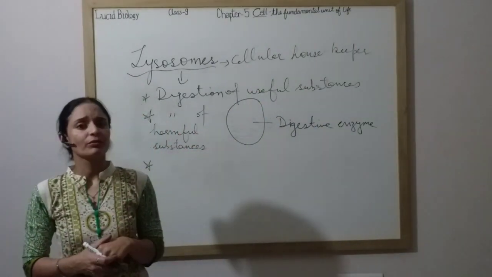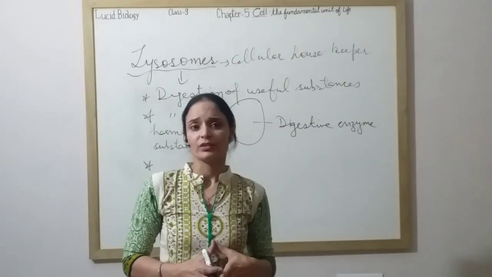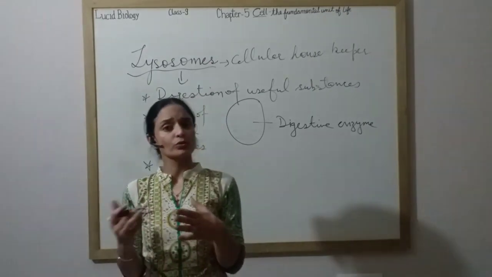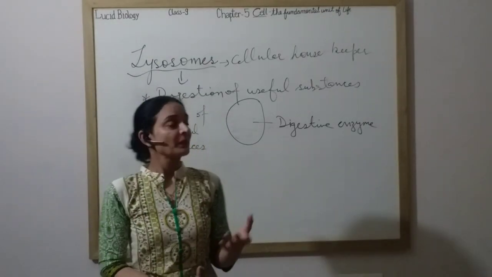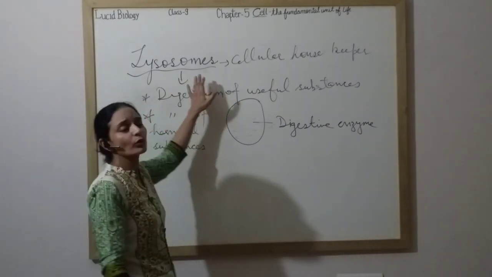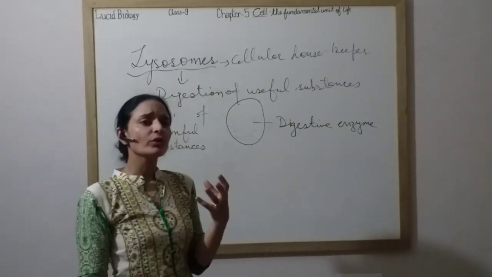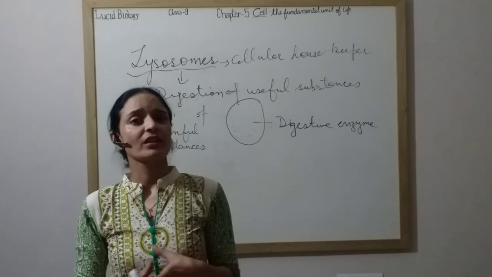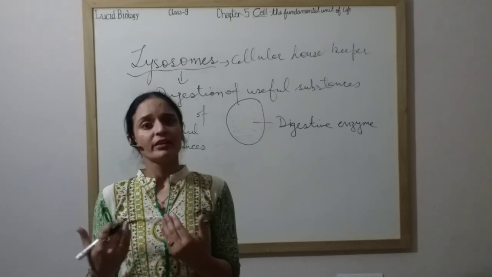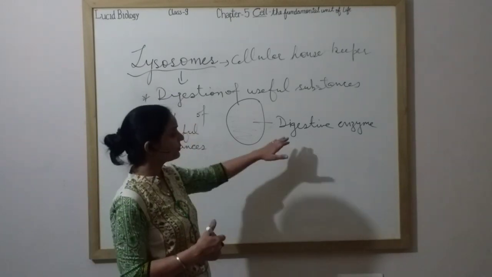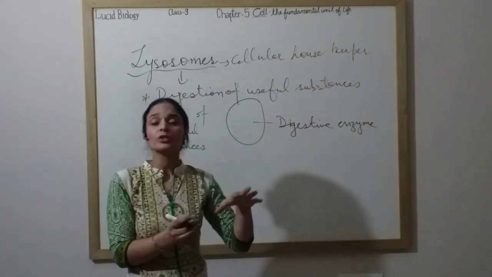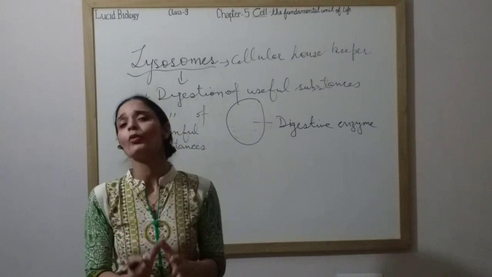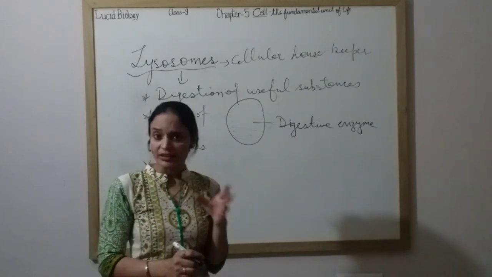Okay, another name is given. They are also called scavengers. Scavengers are those organisms which eat dead organisms, dead animals. Similarly, lysosomes are called scavengers because whatever organelle of the cell is dead, they eat it, they digest it, because the enzyme which is stored in the lysosome, which is produced by the rough endoplasmic reticulum, is very powerful. It can digest anything.